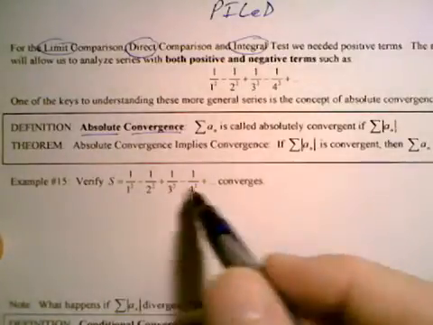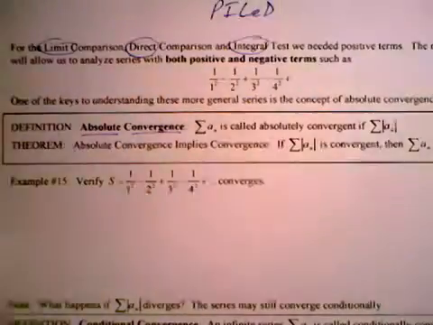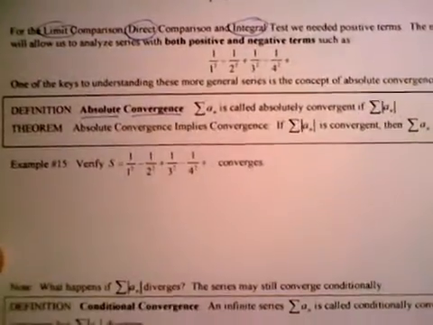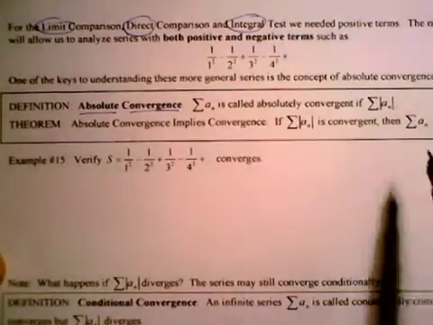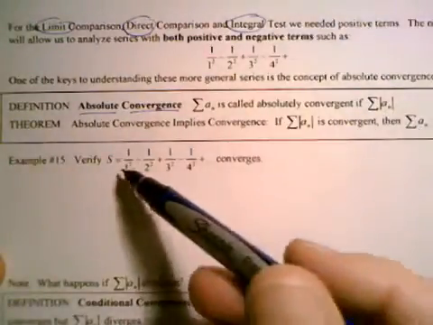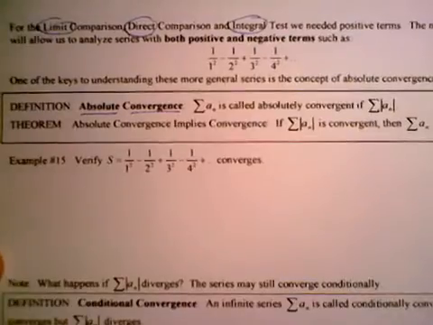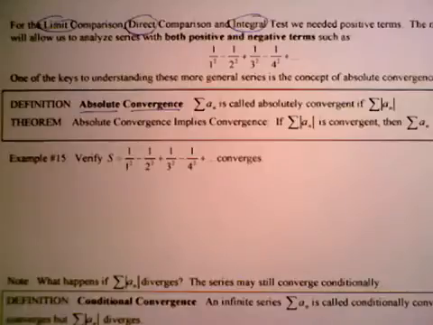So we're going to do an example down here, and you can see that. But there's this terminology called absolute convergence. The next page is going to show it a little bit better. If a series converges absolutely, then the series converges. If the series doesn't converge for all the positive terms, it still might converge with the negative terms, and we would say that particular series converges conditionally. I've never seen a problem like this on the AP exam. At first, when you learn this, it seems a little bit odd. We'll talk about it in class a little bit more, but just kind of go with it here.